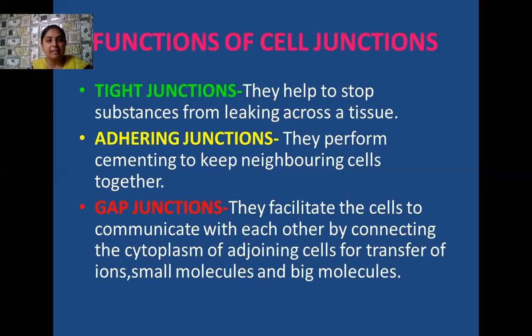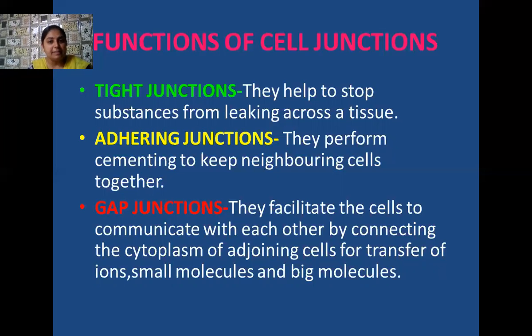Adhering junctions, as the name itself indicates, perform cementing. That means they join together neighboring cells, and in this way these neighboring cells behave as a unit. They are attached to each other. The third type of junctions are the gap junctions.